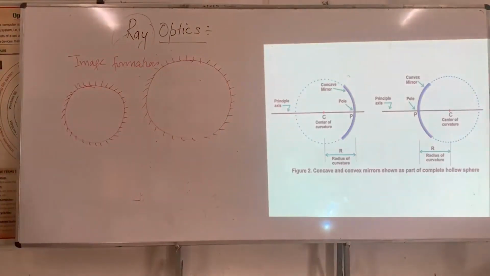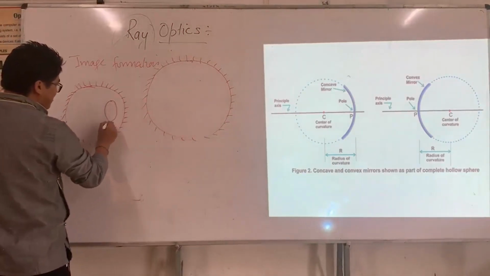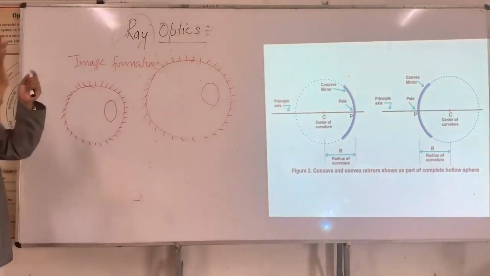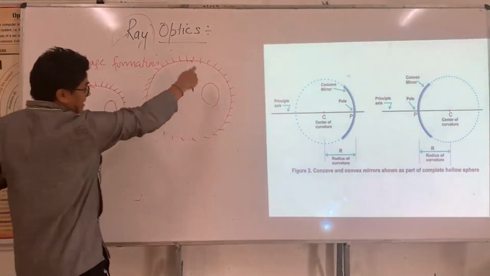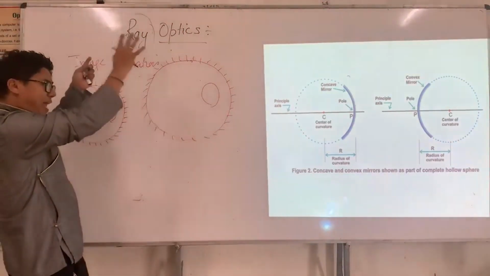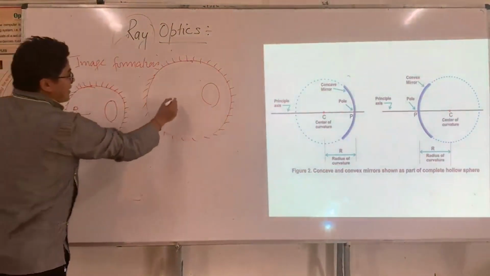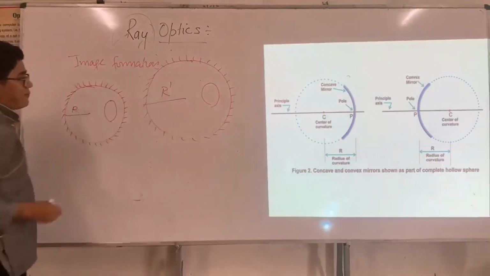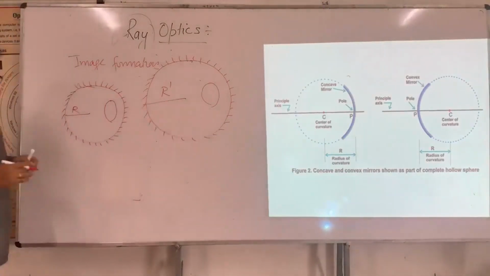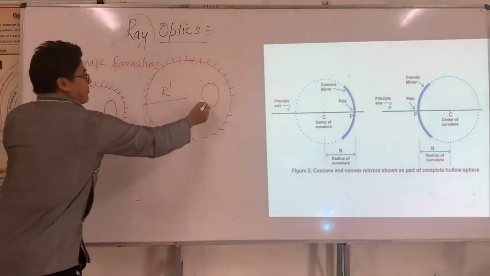Now if I cut the same portion, a small portion like this, I get one circular portion of this big sphere. This one has a radius R, and this one has a radius R prime.